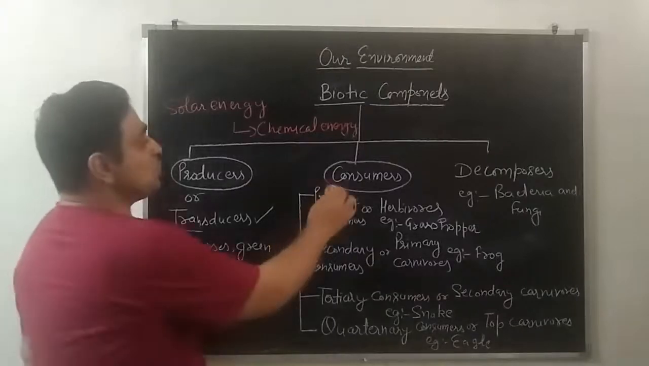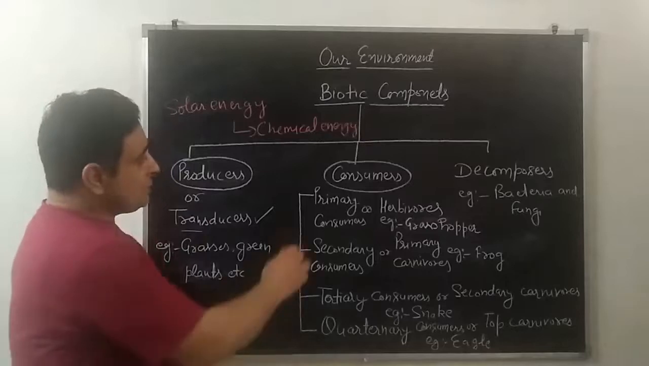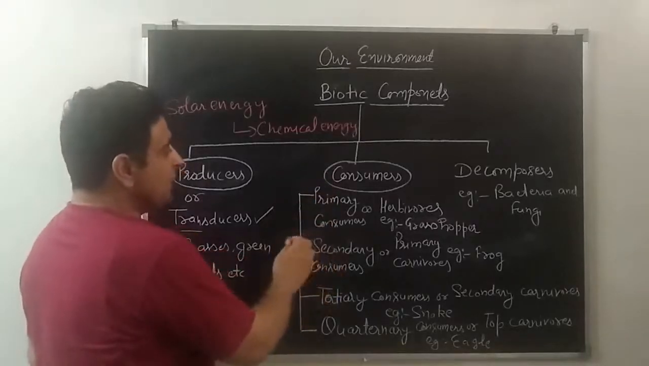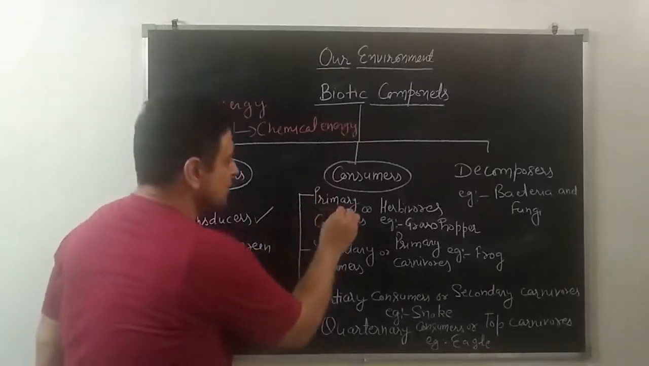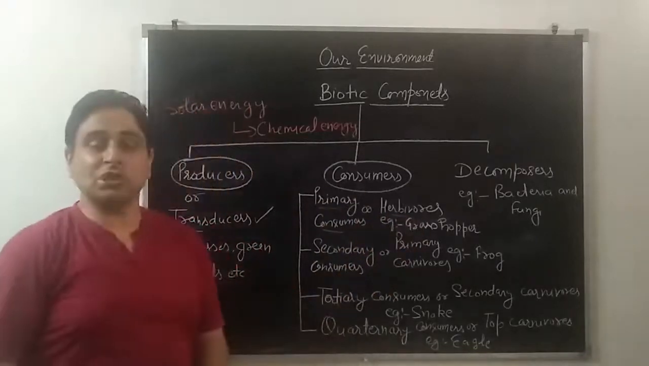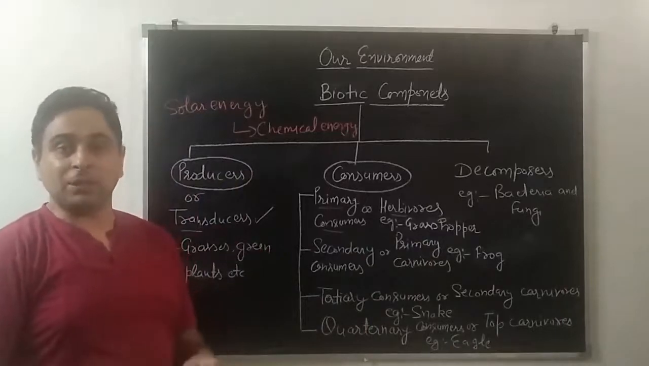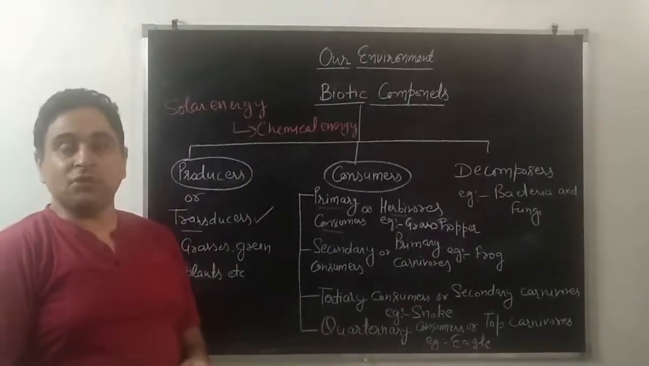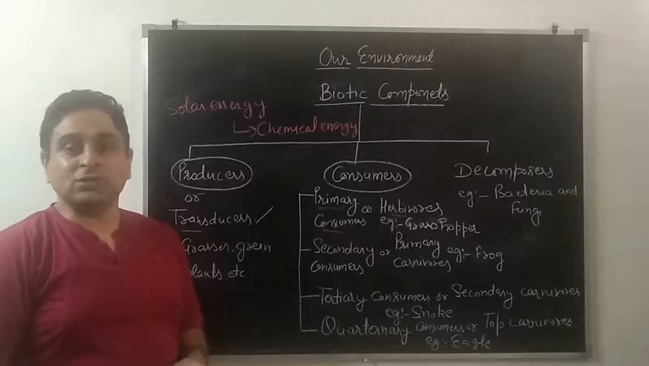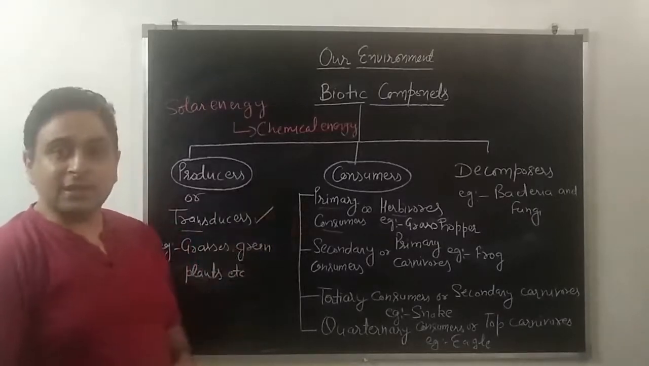Next, student, consumers. Consumer has a very big class. So in consumers, there are many categories. First is primary consumers or herbivores. Primary consumers or herbivores are those which eat producers, which eat green plants and grasses. For example, rabbit, grasshopper, goat, these all are examples of primary consumers.